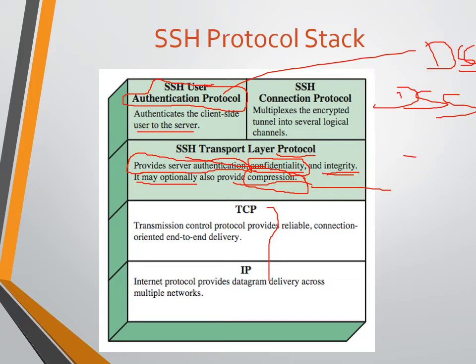The client has to understand which server it is going to communicate with, and the server again has to understand what type of client it is communicating with. So their details are required to be shared, and both have to understand.